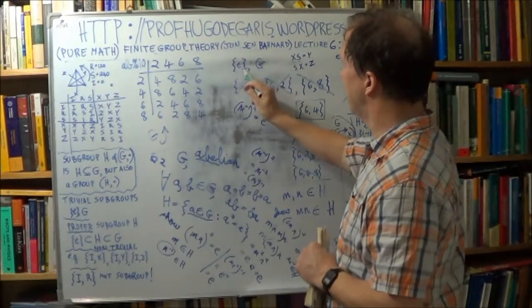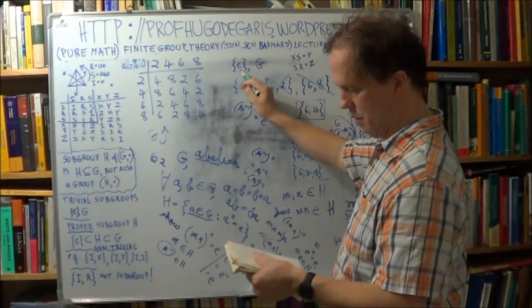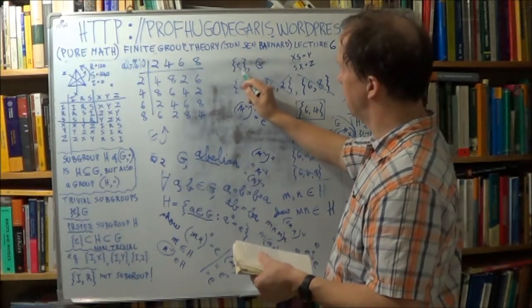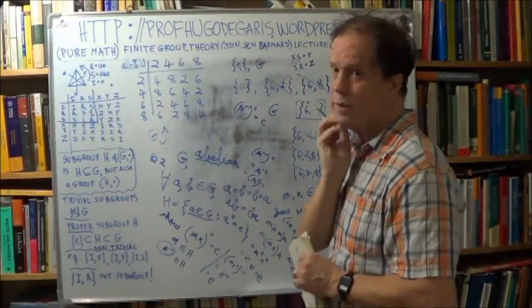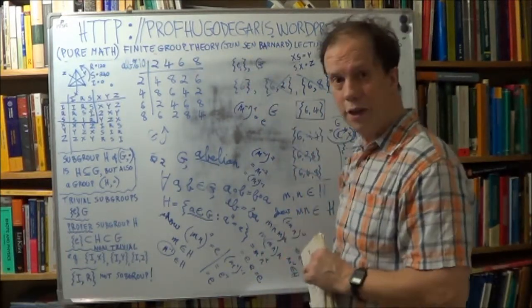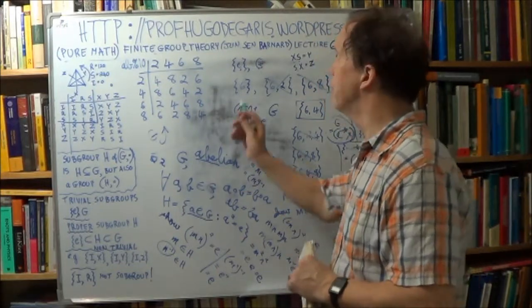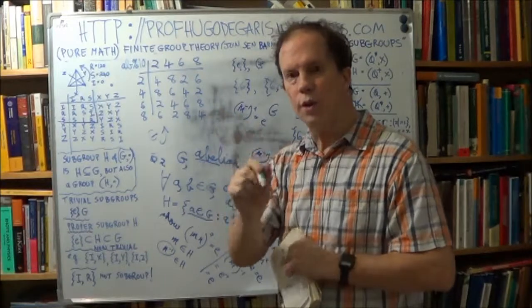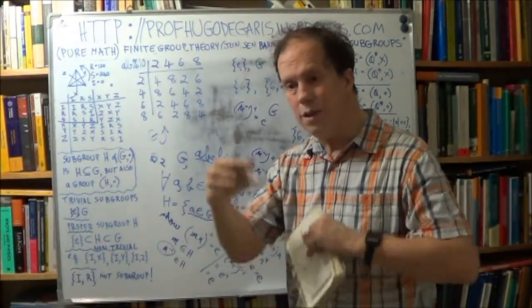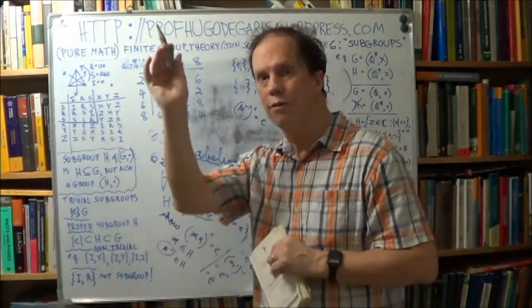Okay. Now that is definitely a subgroup, right? It's a trivial subgroup, but it's still a subgroup, and it's finite, right? What does finite mean? A group that is finite means that its order, in other words, the number of elements it has, is finite. It's not infinite.